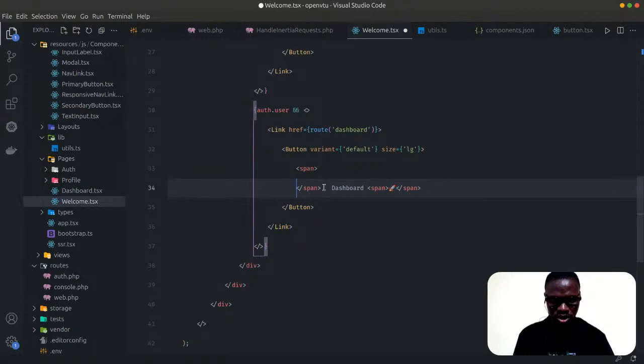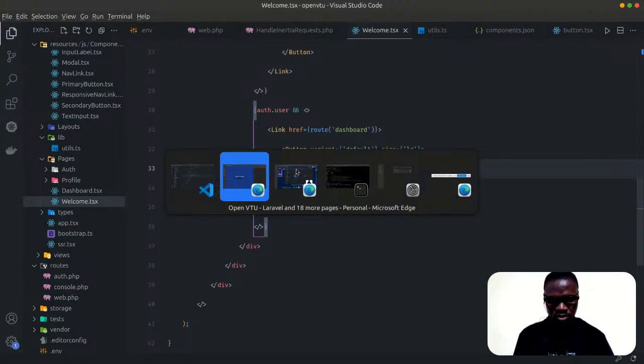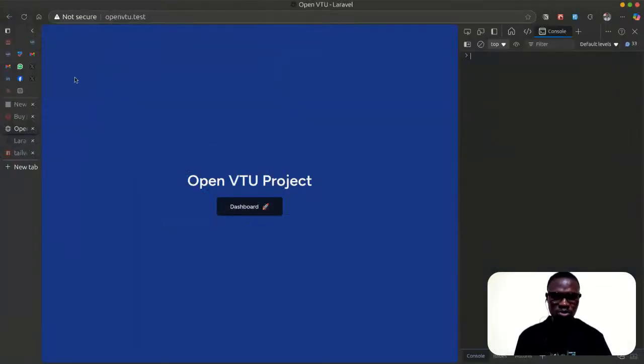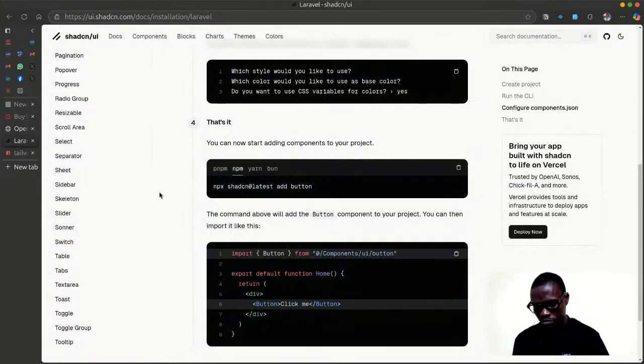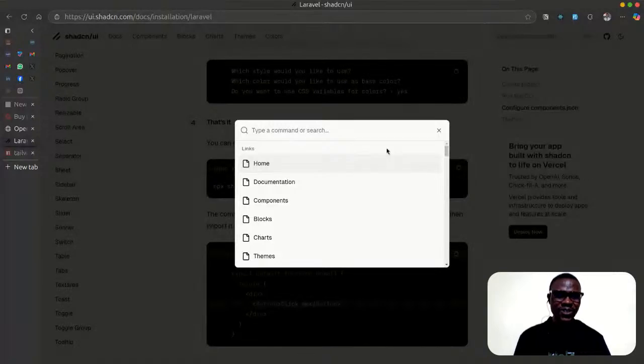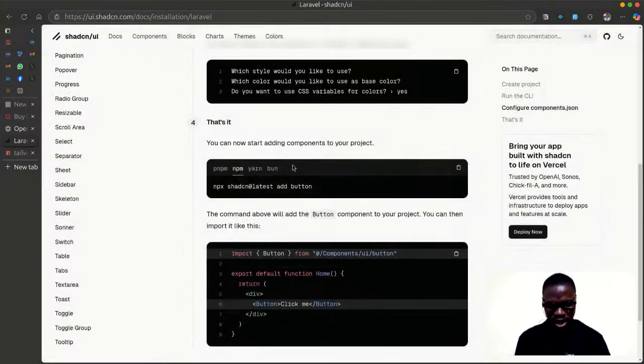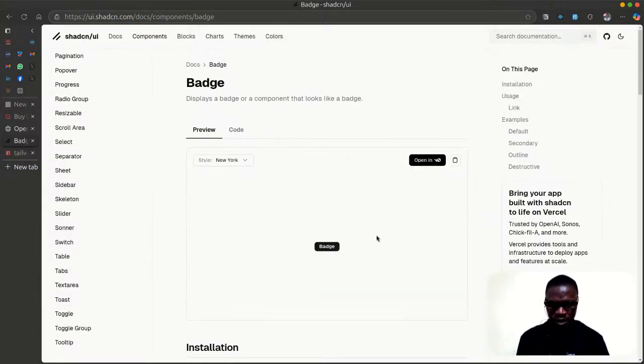So now let's do something here. Should I even do this? All right, I'm lazy. So let me bring in the badge component from shadcn. I'm just lazy to write those few lines of code. Well, don't worry, some of the time it is okay, for your productivity, to just save the time. So let's say badge. So I have badge here. How do we install that?